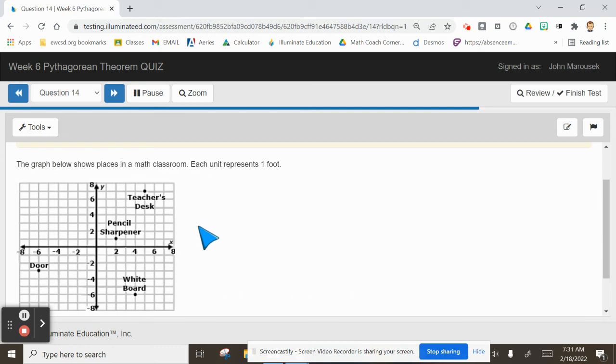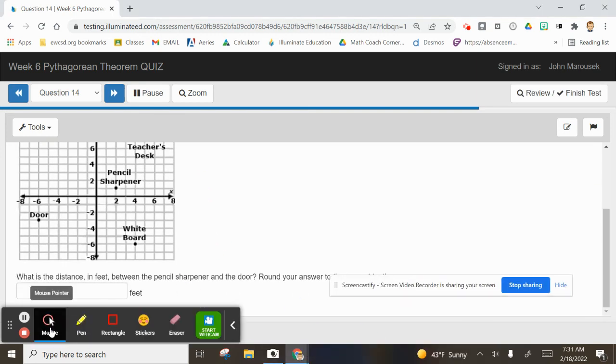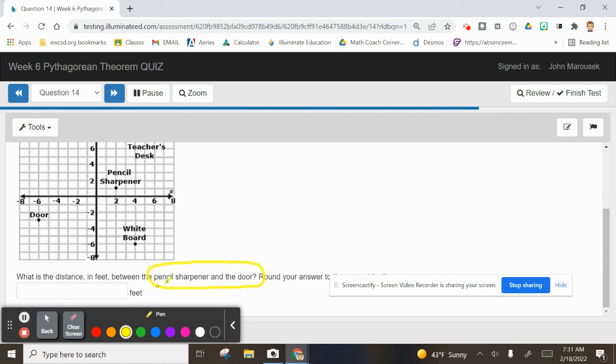All right, this is the one I wanted to talk about. And if we can keep looking at this one, I'm going to draw on this a little bit. I want you to see what it's asking. It says, what is the distance between the pencil sharpener and the door? So the pencil sharpener's here, the door is here. So it wants to know, what is this distance? So what are you going to do?